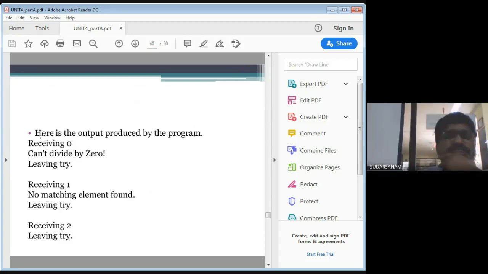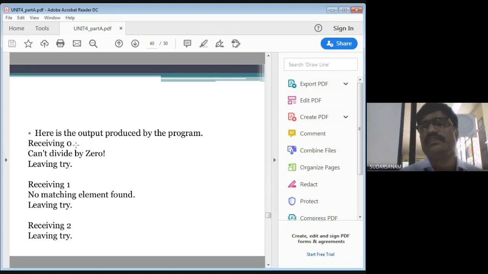Yes, sir. So what you told is, when you are sending the 0, "cannot divide by 0", then "leaving try", and the finally statement is executed. What I told you, the try block will be executing and catch will be executing, then finally. Sometimes only try will execute, catch will not. So that is the reason we have written the finally statement, for try or catch, or both also.